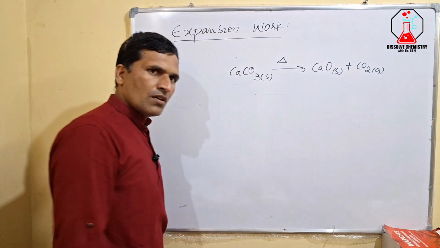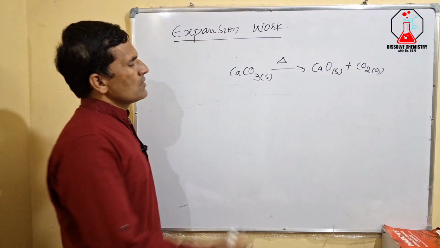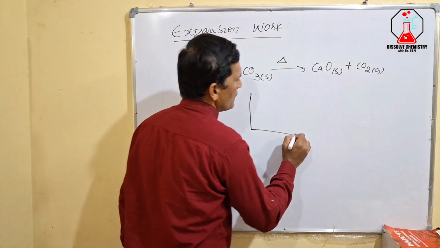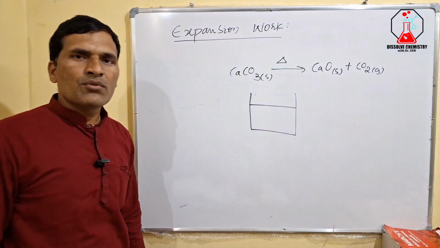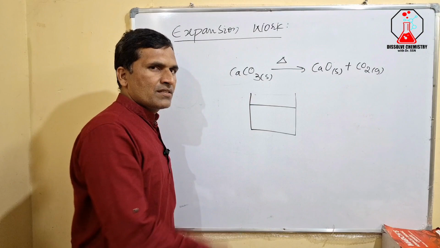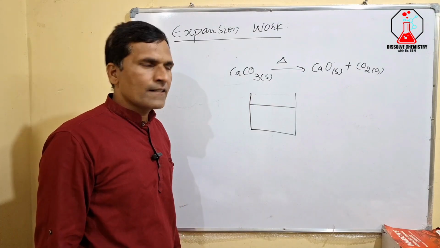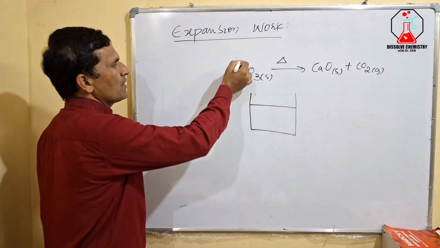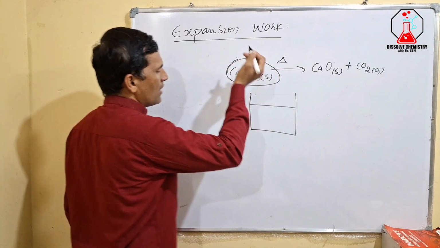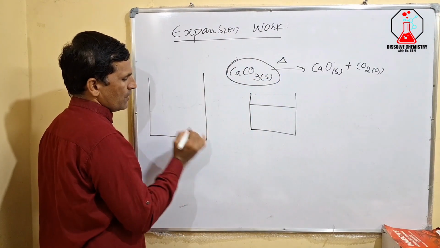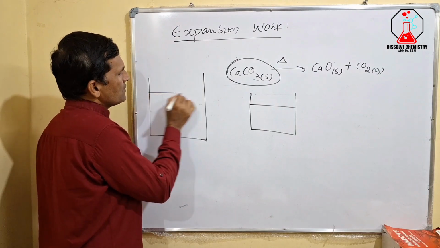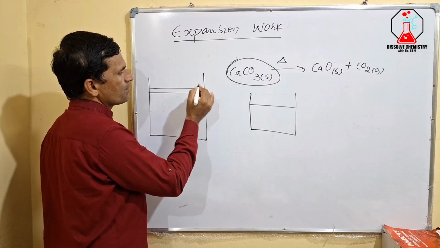Now if you carry out this reaction in an open vessel, you cannot observe any change. So now what you do is take the calcium carbonate in a cylinder which is fitted with a piston.